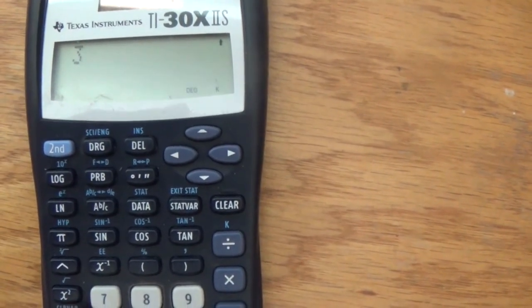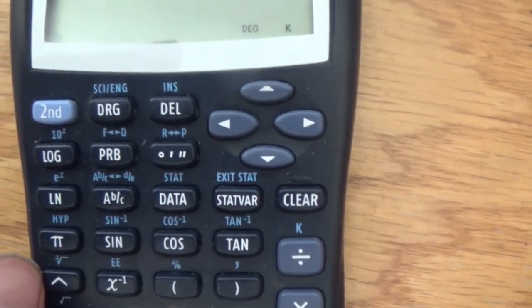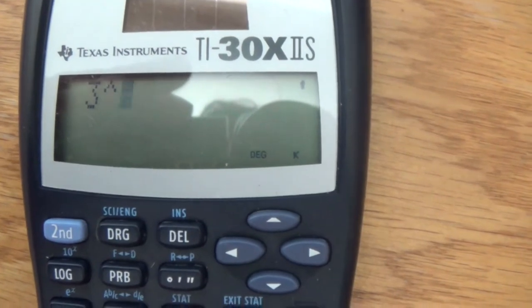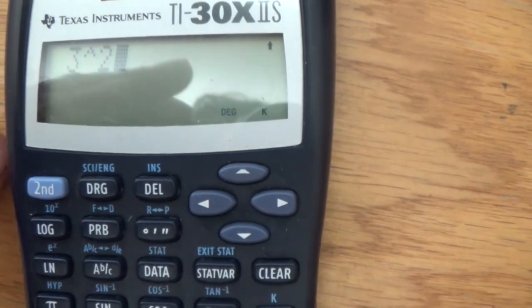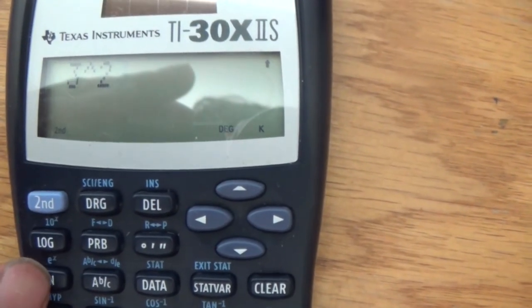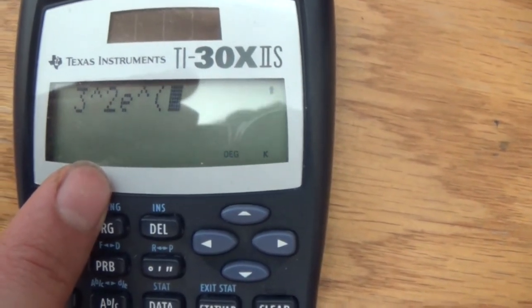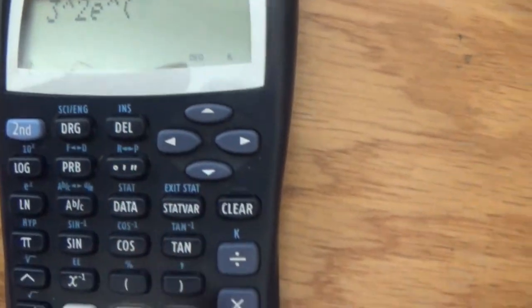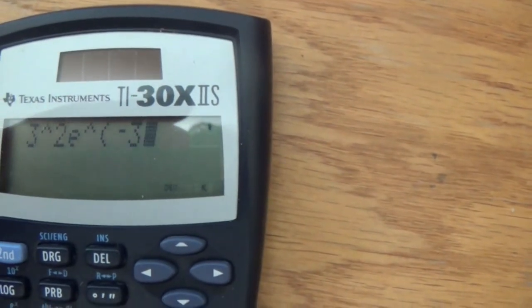I'm going to enter 3 first. And in order to raise it to a power, we're going to enter the caret symbol here. Click caret. And we have 3 raised to the second power. To enter e, I'm going to press second, then the natural log, and it shows up e. We're going to raise e to the negative third power. So I need to make sure I press the correct negative. Don't use the subtraction symbol. Use the negative with the parentheses around it, and then press 3. So we now have e to the negative 3.